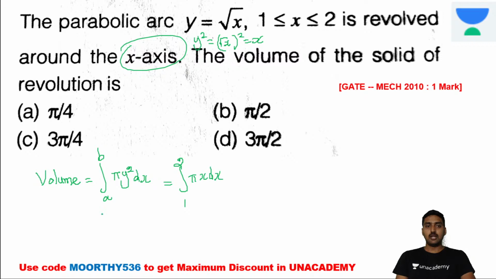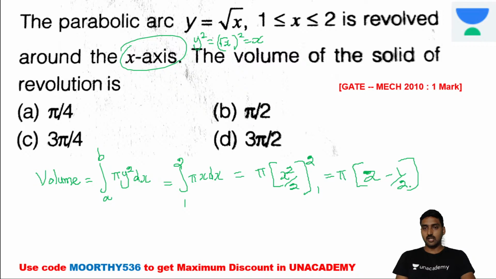While integrating, it's equal to pi into x square divided by 2, upper limit 2, lower limit 1, right? Now we substitute the values: 4 divided by 2 is 2, minus 1 divided by 2.